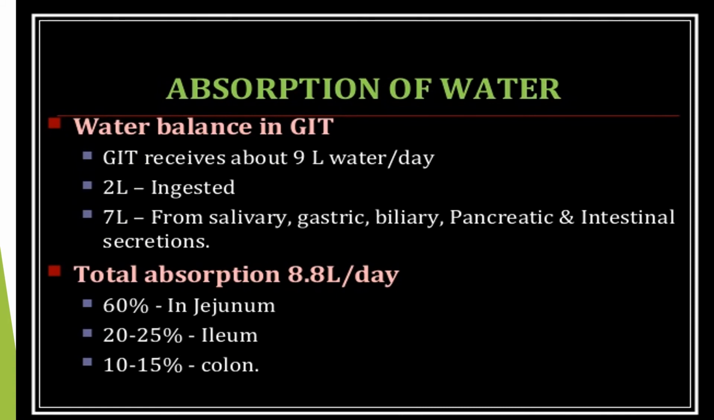Absorption of water. Water balance in the GIT. The GIT receives about 9 liters of water per day. 2 liters are ingested, and 7 liters come from the salivary, gastric, biliary, pancreatic, intestinal, and other secretions. Total absorption is 8.8 liters per day: 60% in the jejunum, 25% in the ileum, and 10 to 15% in the colon.